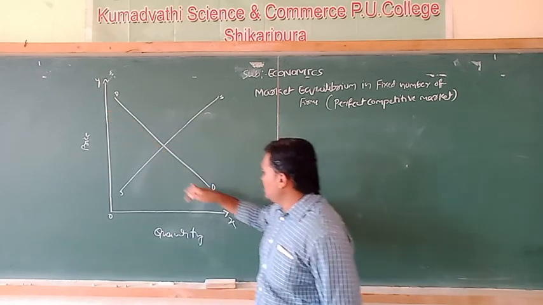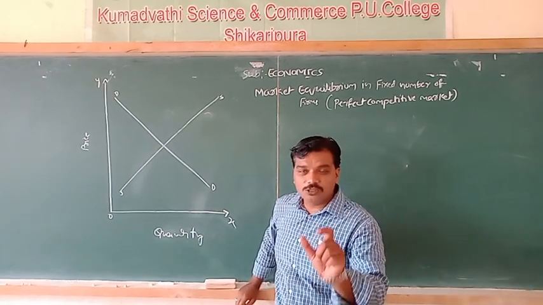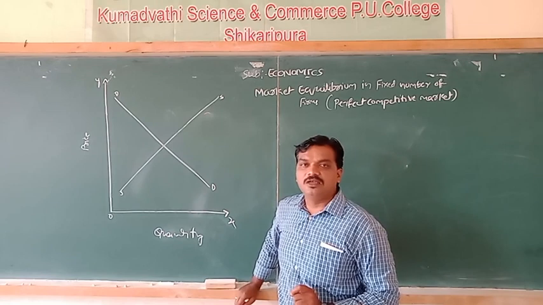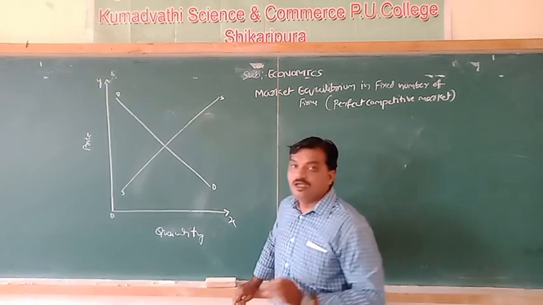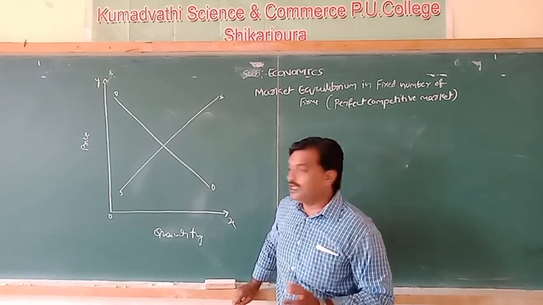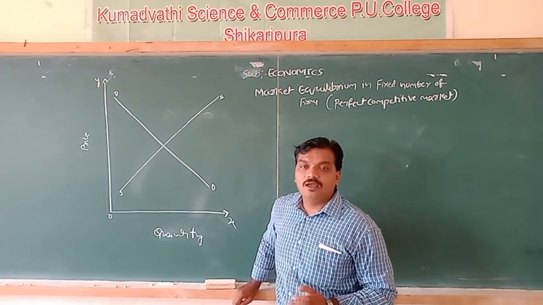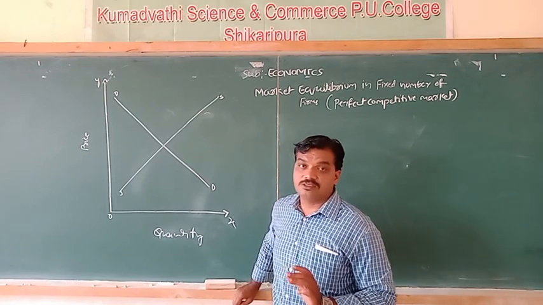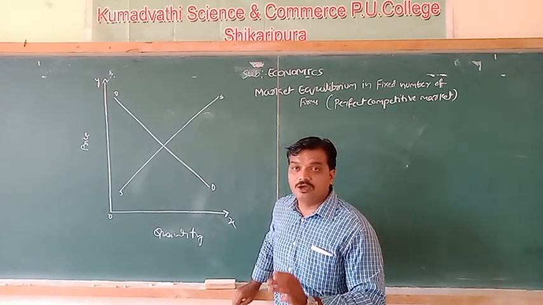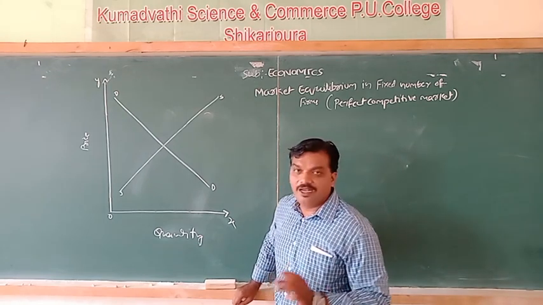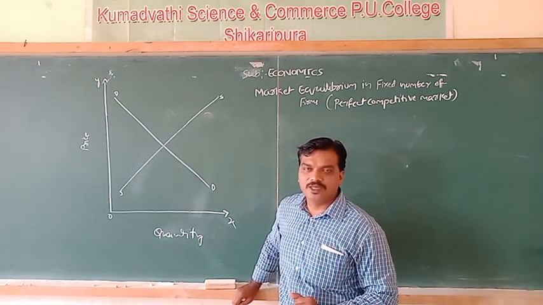The demand curve is downward sloping. A downward sloping demand curve implies the quantities of a commodity willing to be bought by all consumers in a market at different price levels.